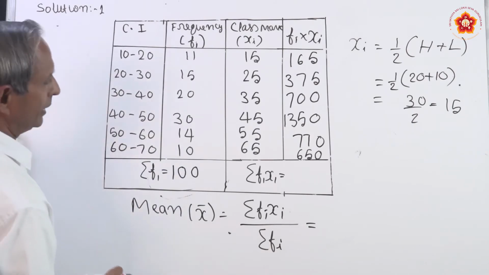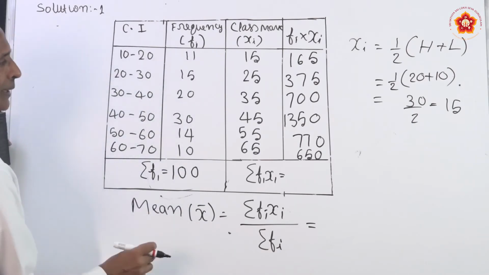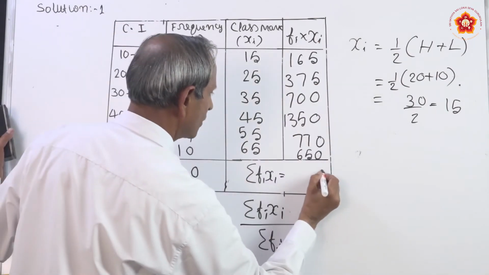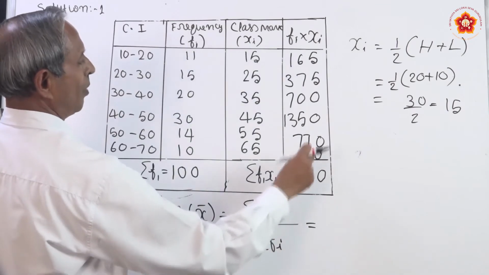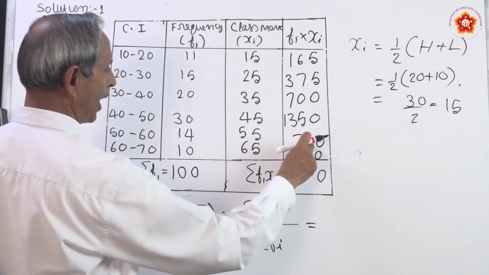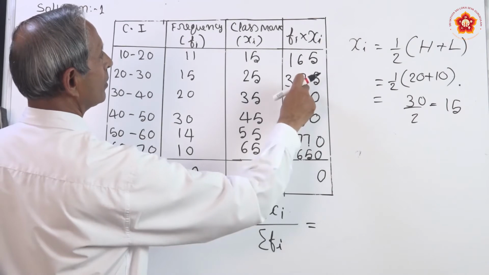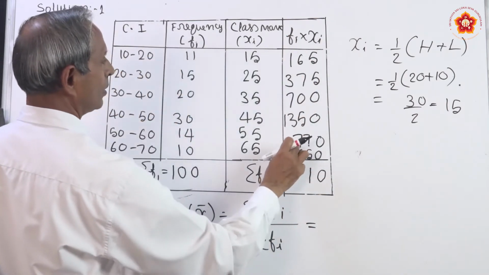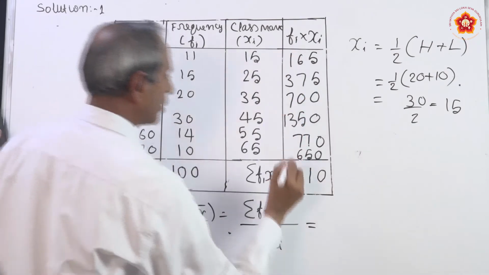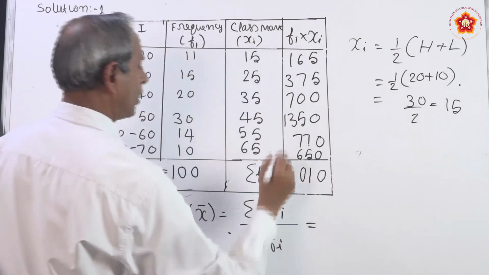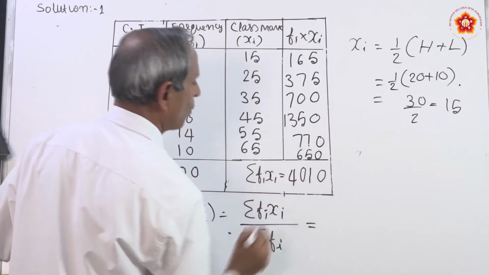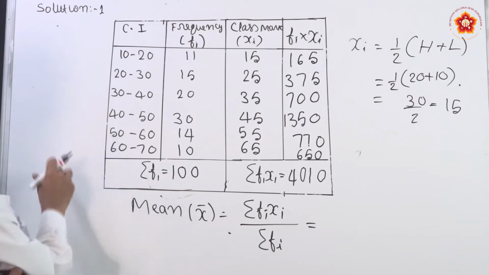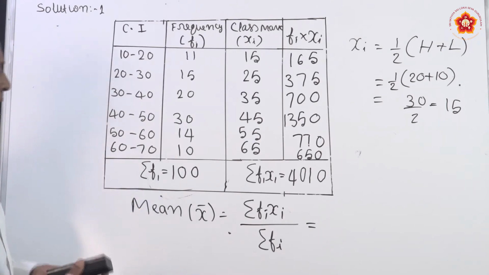Similarly, you have to add sigma Fi into Xi. Let us add together. In the unit place, 5 plus 5, 10, 1 carry, 5 plus 1, 6, 7 add, 1 adding, you will get 4010. Now, you already found out all the requirements for your formula.